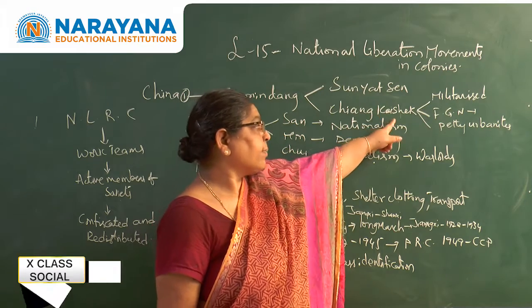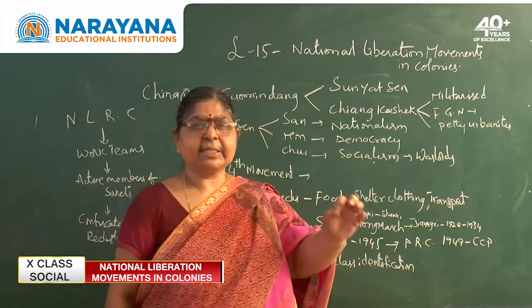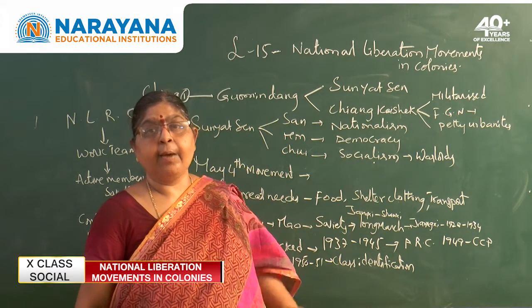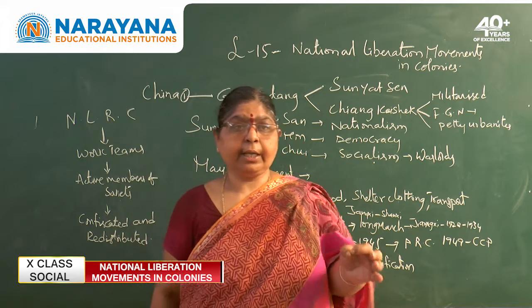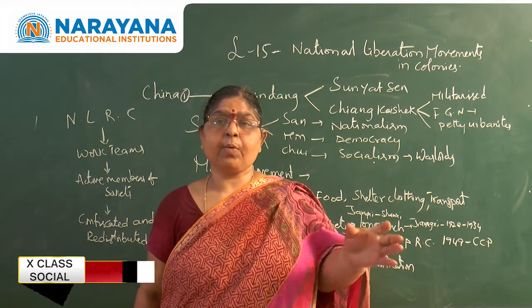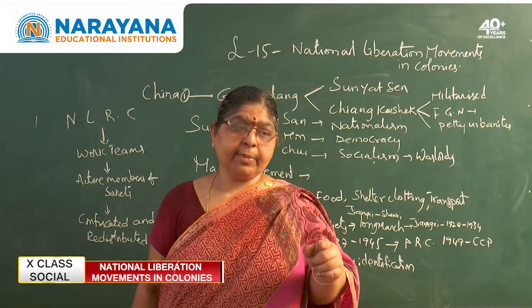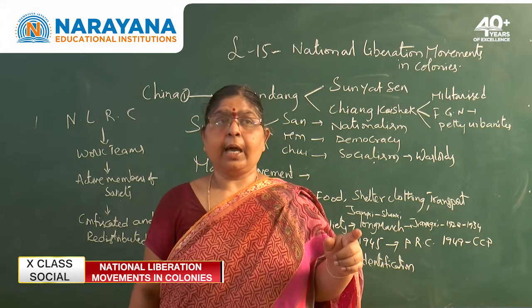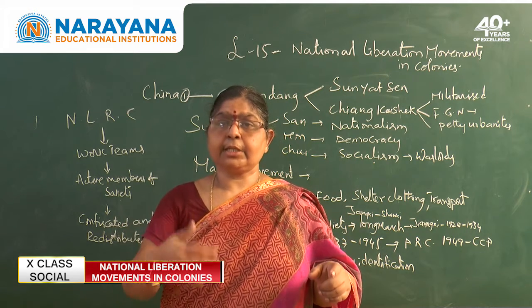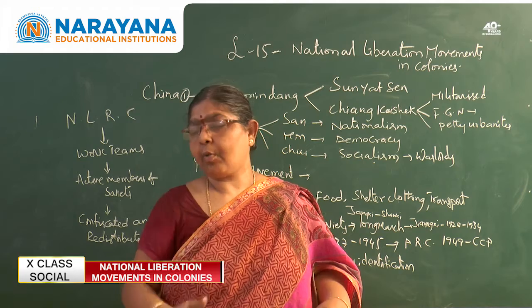When Chiang Kai-shek became the successor, the first step he took was militarizing the nation, taking the help of the army to suppress the warlords, because he understood that Sun Yat-sen could not establish a socialistic pattern of society due to the warlords.